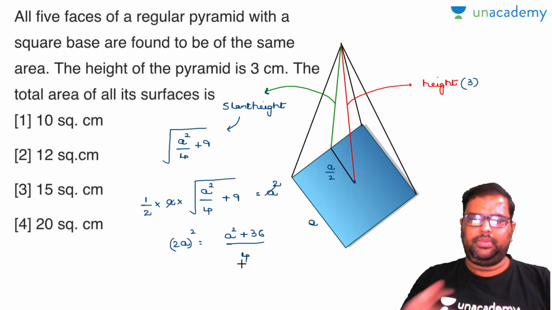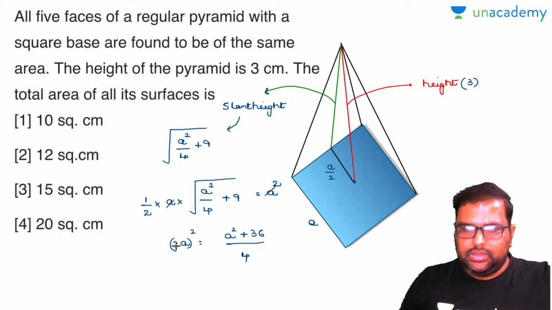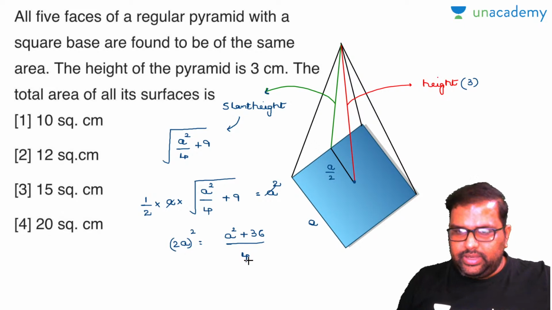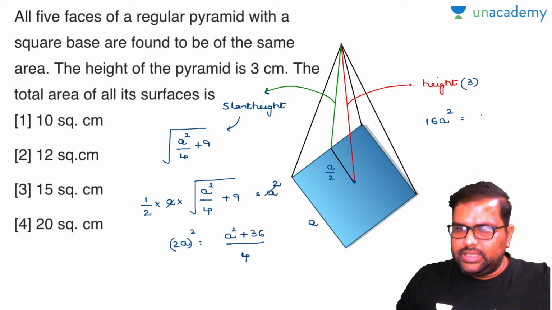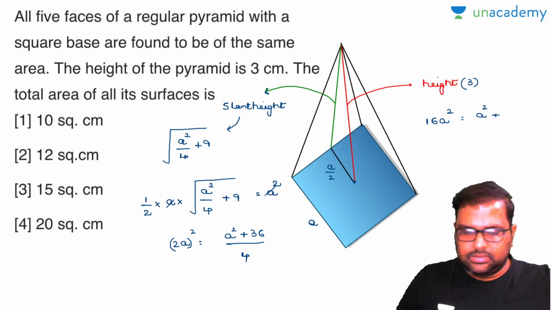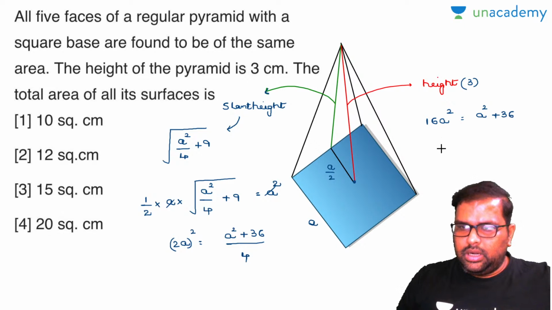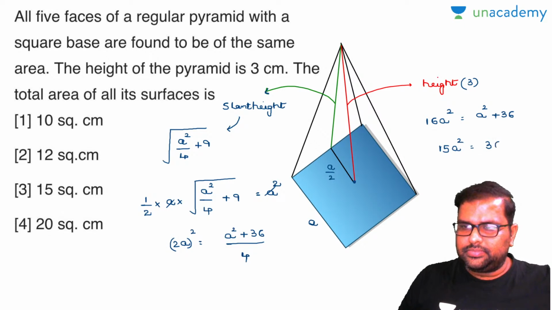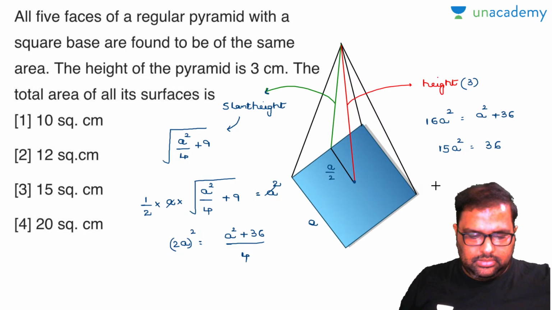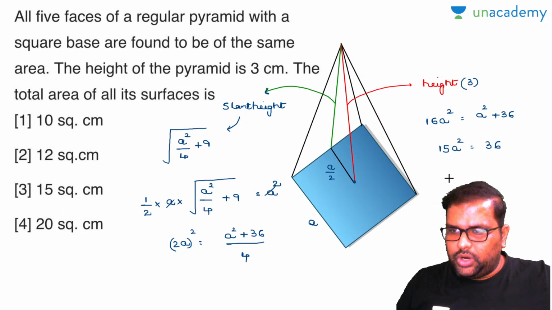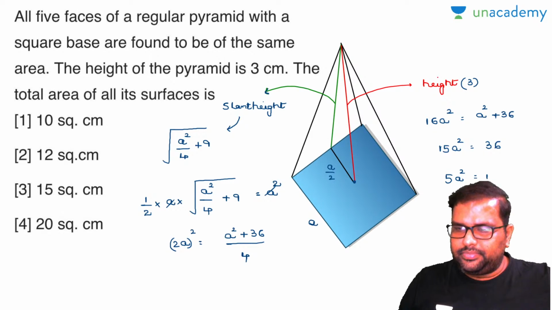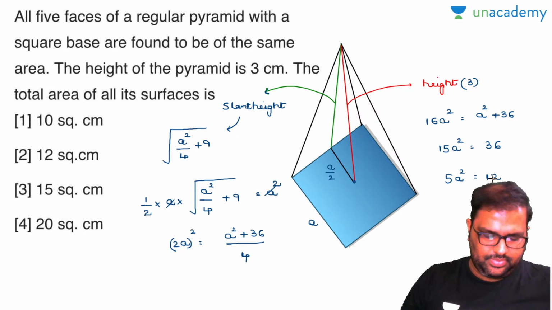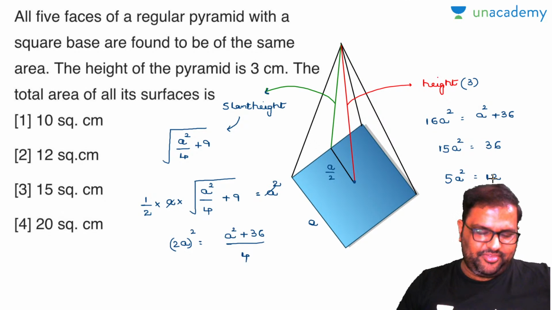Am I right or wrong? Please let me know, yes or no. 2A, right? Now this will become 4A square. This 4 will go to this side, which will become 16A square. 16A square is nothing but A square plus 36. Now 15A square is equal to 36. Now look, I will take 3 as common. If I take 3 as common, I will get 5A square equal to 12. Poonam, check there, it is not 15, it is 12.